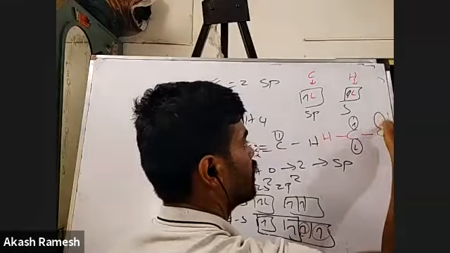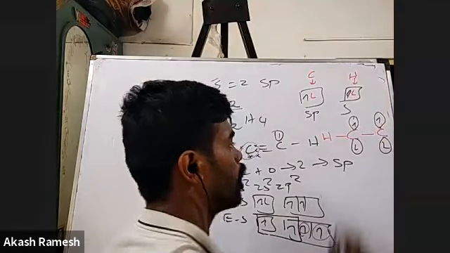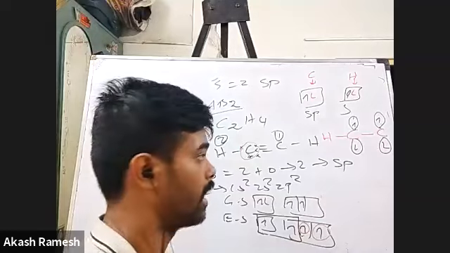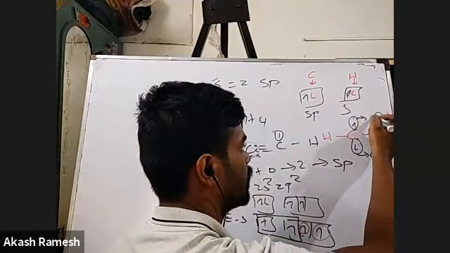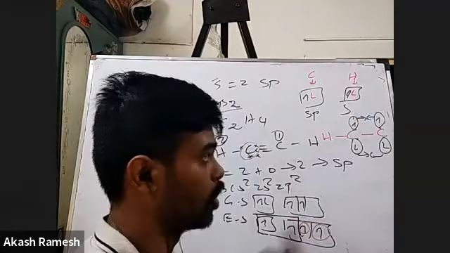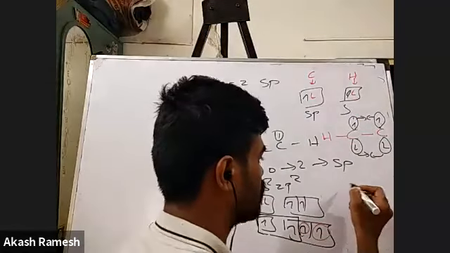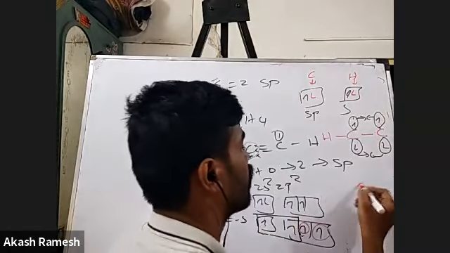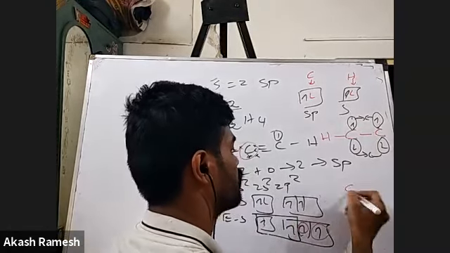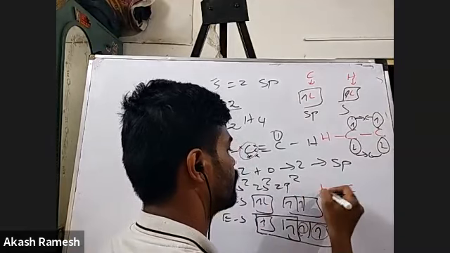Now again, pure p orbitals are there. So now they will come together like this, lateral overlap. They will come together like this, lateral overlap. Now a proper bond is formed. So if I rewrite this: carbon, hydrogen, done.